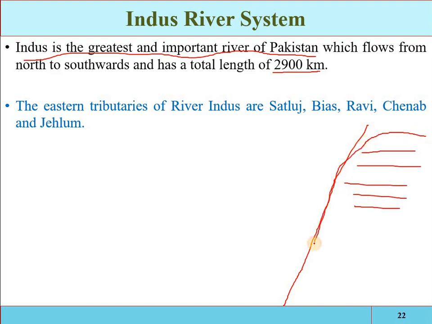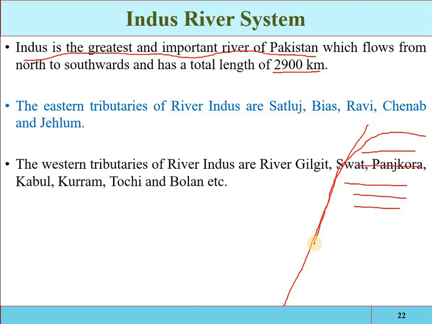These are the eastern tributaries, and some water is also contributed from the west side, from the Gilgit side, the Swat river, the Kabul river, the Panjkora river. So these are the western tributaries, and these are the eastern tributaries into the Indus river, one of the main and important rivers of Pakistan, from which we are diverting the water for irrigation purposes.